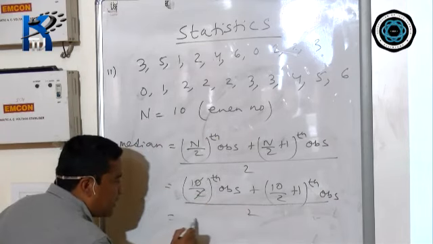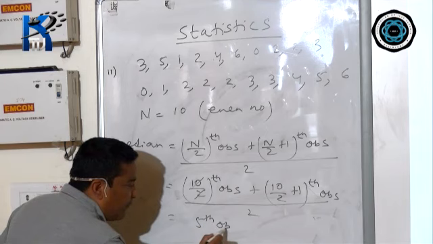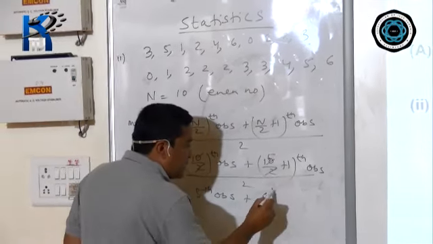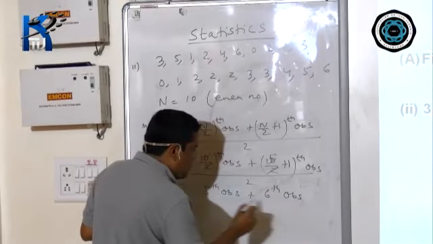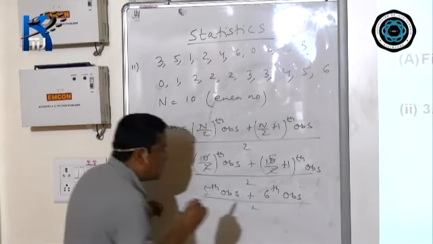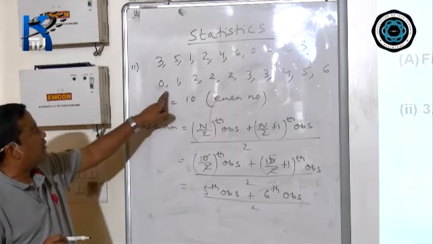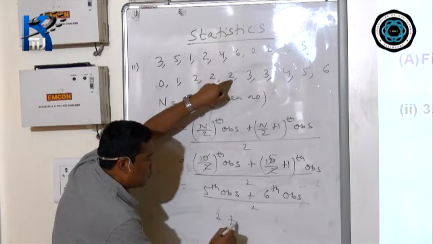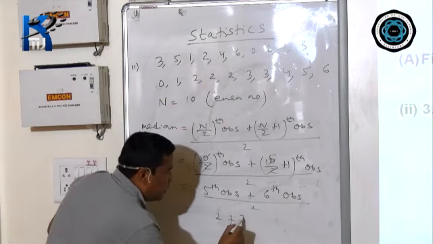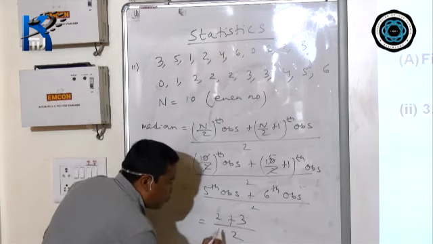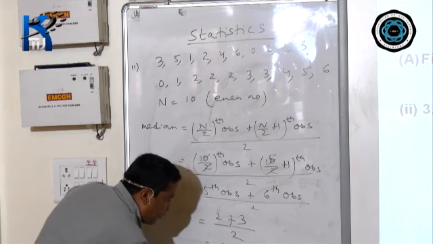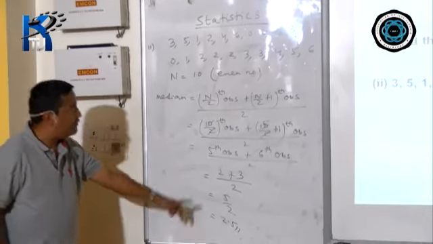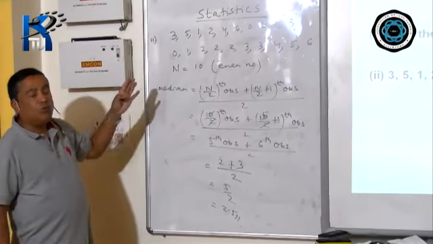That gives fifth observation plus sixth observation divided by 2. Fifth observation is 2, sixth is 3. 2 plus 3 divided by 2 is 5 by 2, which is 2.5. So median is 2.5.